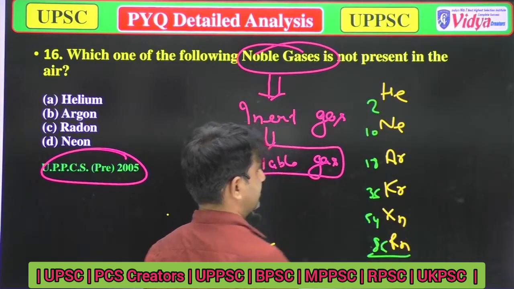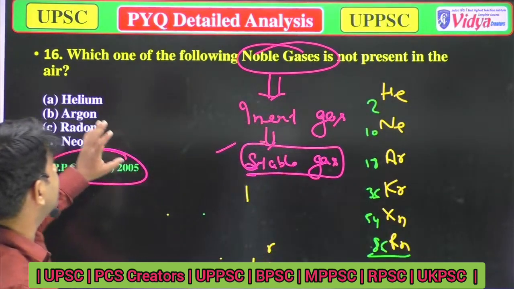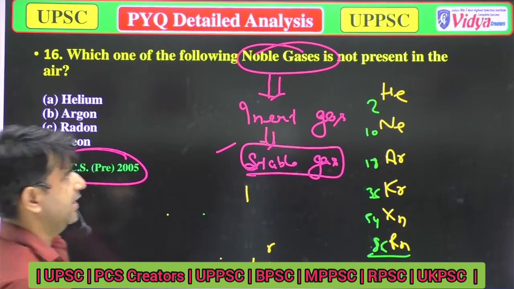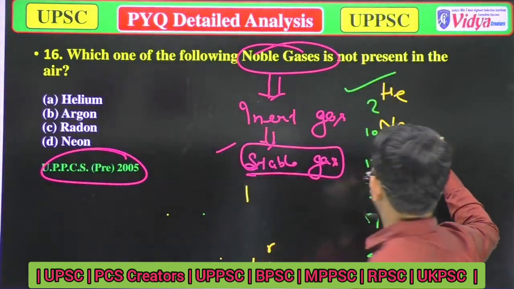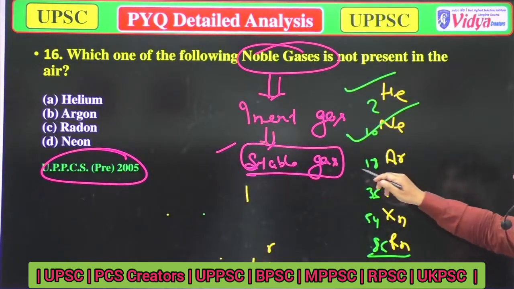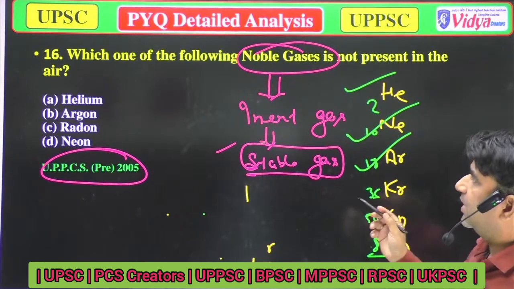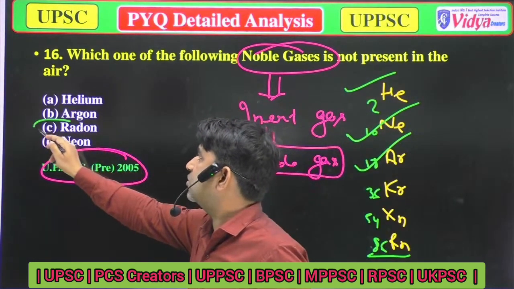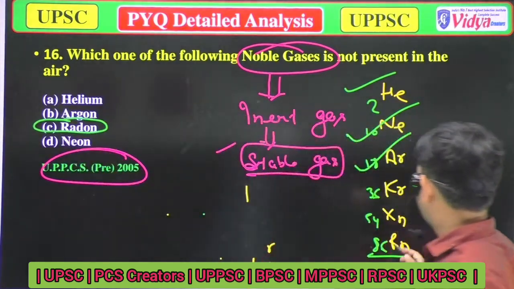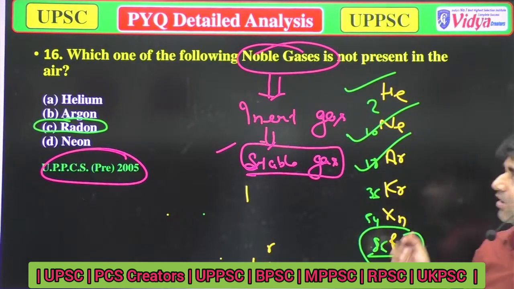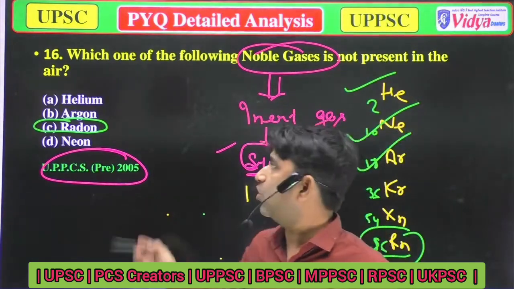These are atomic numbers. So the question is which of the following noble gases is not present in air? Helium is present in the air, neon is present in the air, argon is also present in the air, and krypton is also. So what is the option? Radon is not present in the atmosphere, so option C is correct, because all these other gases are present